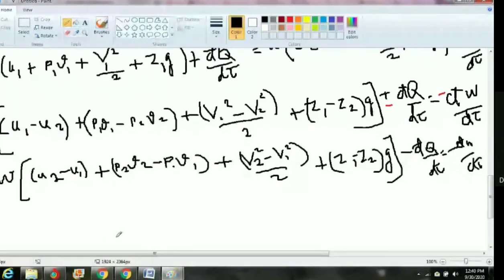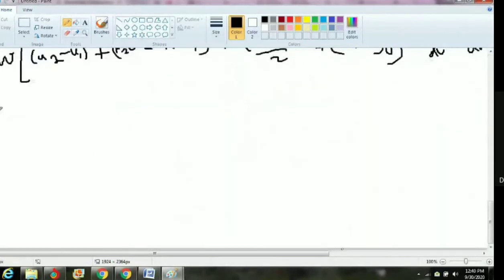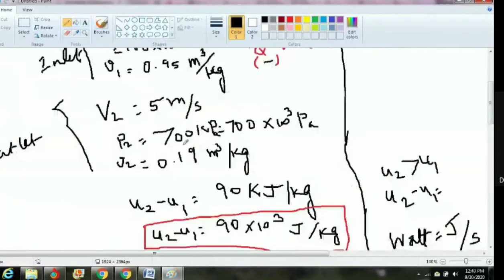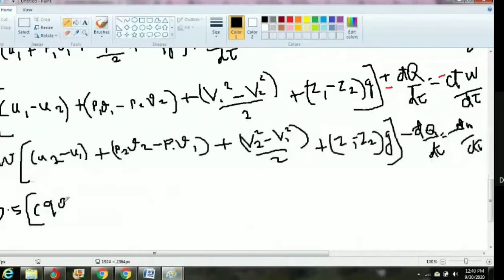So now we have to substitute all the values. What is W value? 0.5 kg per second. Next, U2 minus U1, how much? 90 into 10 to the power 3 joules per kg.